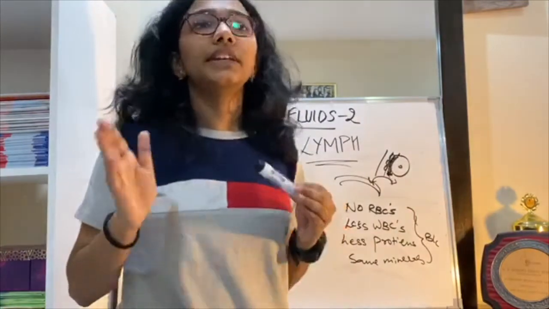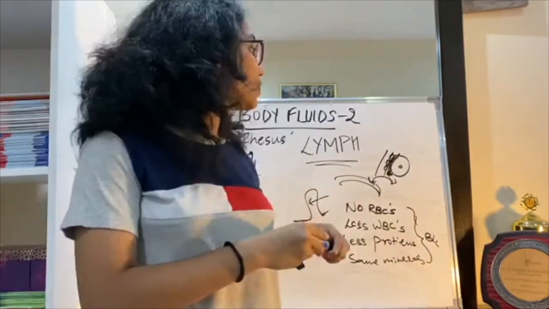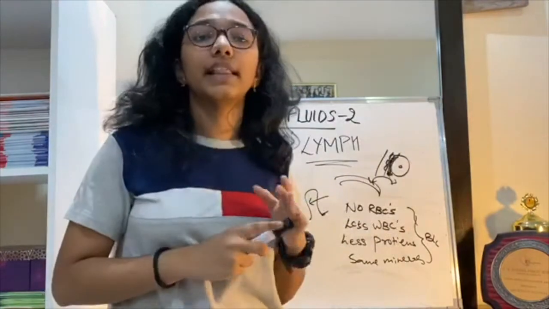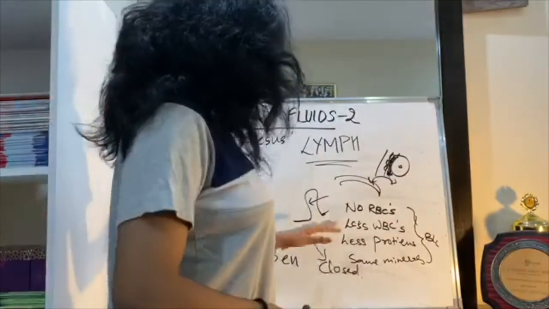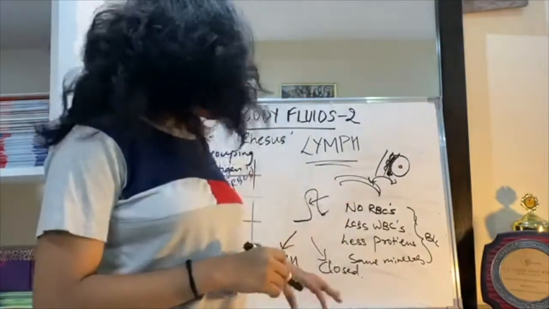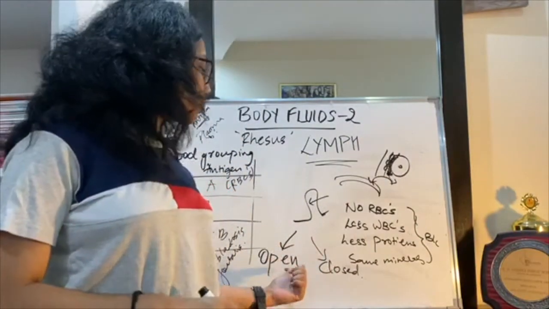But you'll learn more detail about what the lymphocytes do and how this lymphatic system acts in human health and diseases in 12th grade. Okay. Now let's come to the types of circulatory system. There are only two basic kinds, that is open and closed.